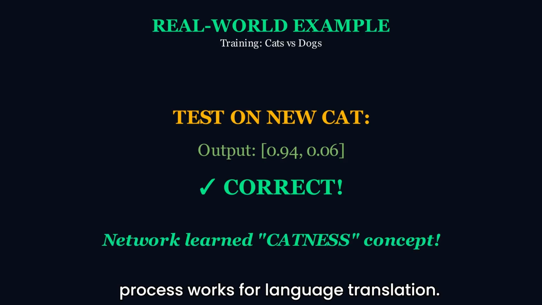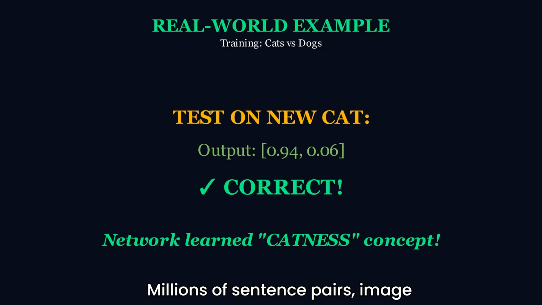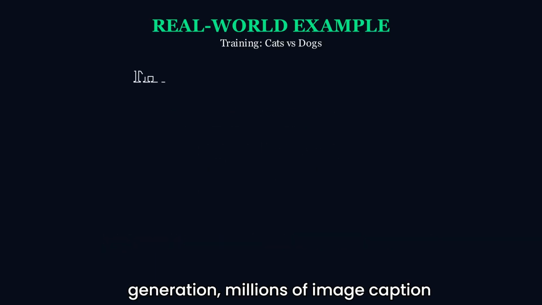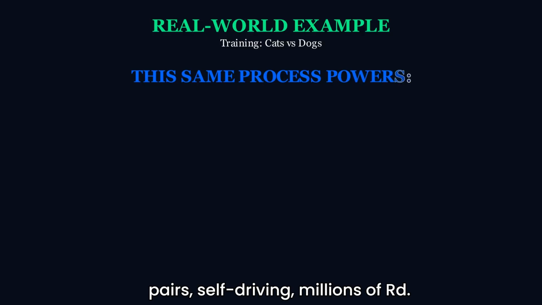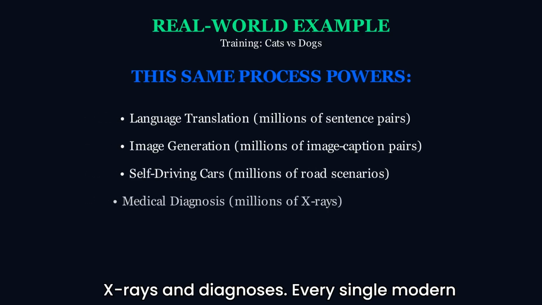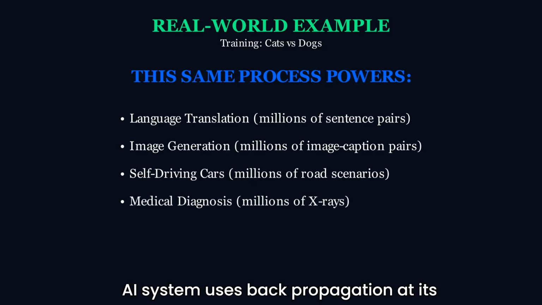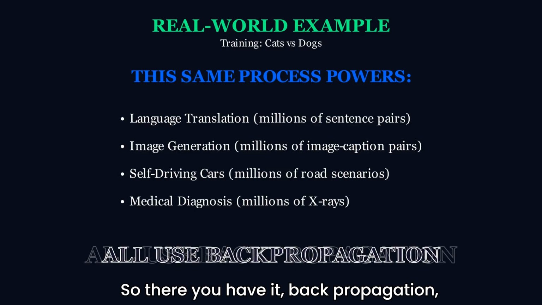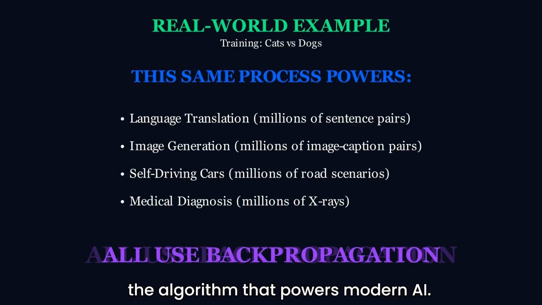This same process works for language translation, millions of sentence pairs, image generation, millions of image caption pairs, self-driving, millions of road scenarios, medical diagnosis, millions of x-rays and diagnoses. Every single modern AI system uses backpropagation at its core. So there you have it, backpropagation, the algorithm that powers modern AI.